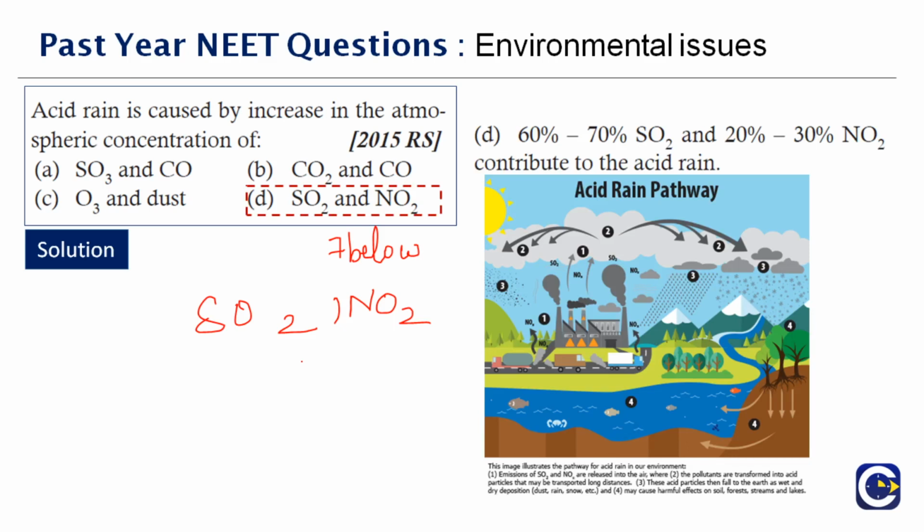So here you have some of the reasons of how acid rain occurs, like emissions, industry waste, burning fossil fuels, burning coal. All this has a lot of chance of liberating sulfur dioxide and nitrogen oxide. So what happens? They have the capability to move to higher altitudes. That is where they mix with water and oxygen in the atmosphere, and that's how they produce acid rain. Therefore, the right answer to this question is option D.